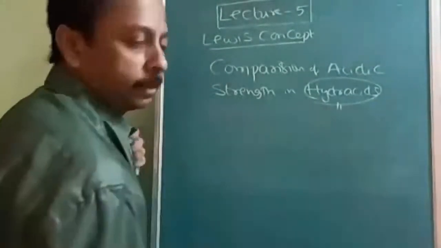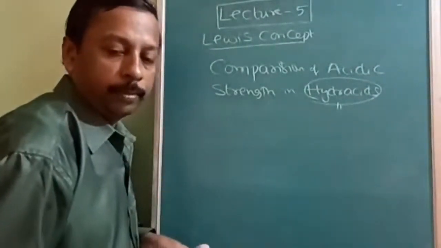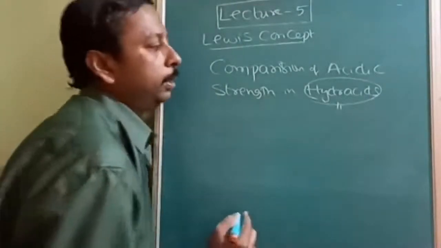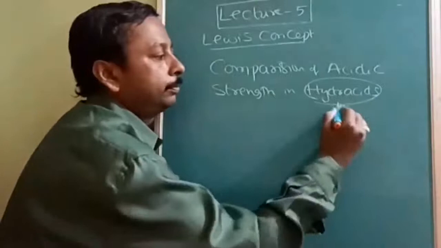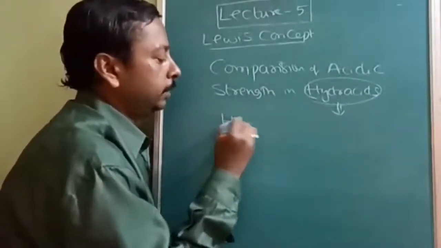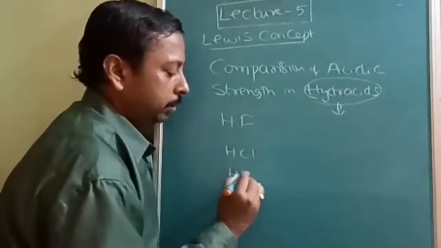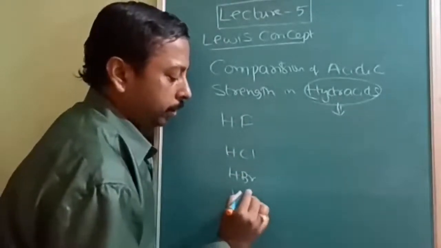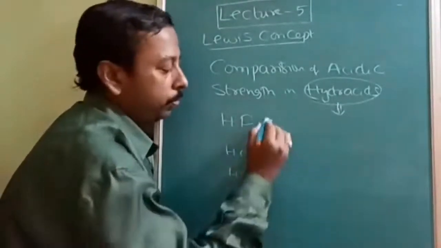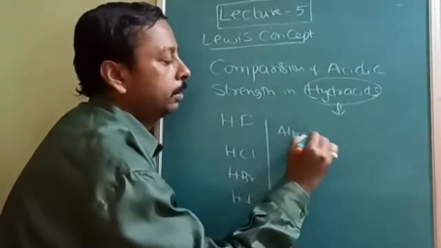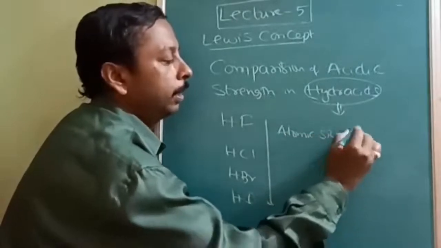So, hydracid definition, is it understood now, everybody? I think you are maintaining proper notes or not? Okay, in hydracids, for example, HF, HCl, HBr, HI. So down the group, atomic size, which size? Atomic size of halogen.